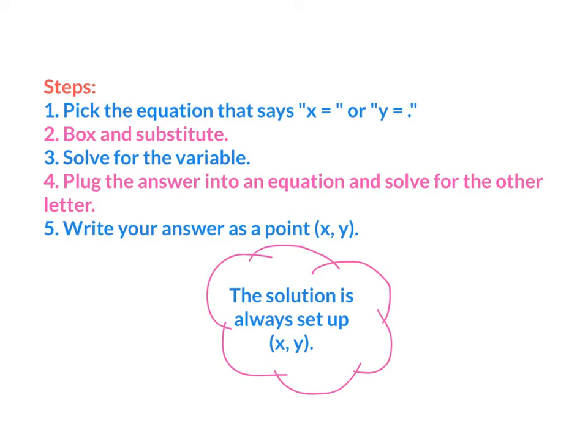Steps on how to solve. Number 1, pick the equation that says x equals or y equals. Number 2, box and substitute. Number 3, solve for the variable. Number 4, plug the answer into an equation and solve for the other letter. Number 5, write your answer as a point (x, y). The solution is always set up as (x, y).